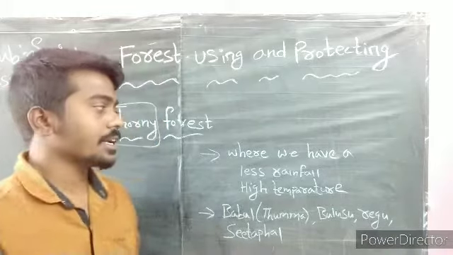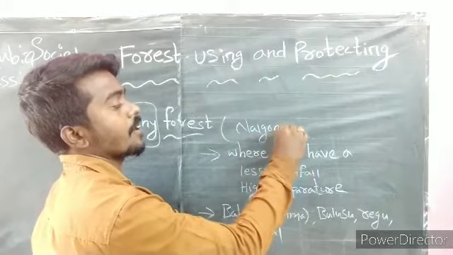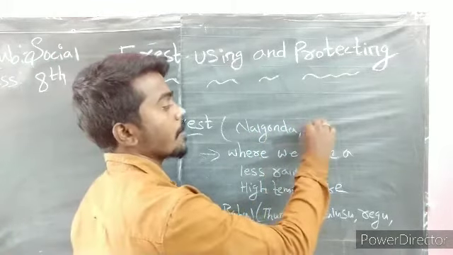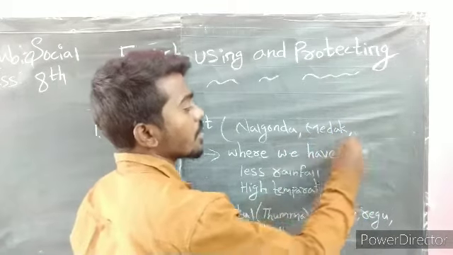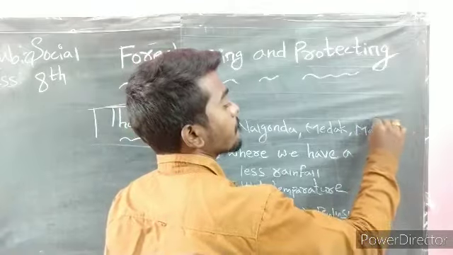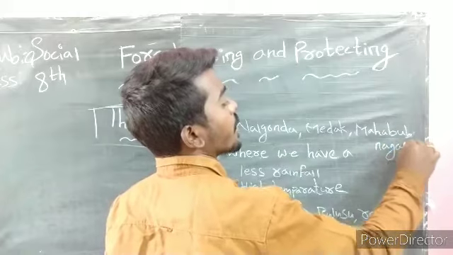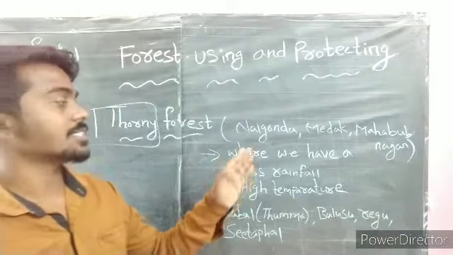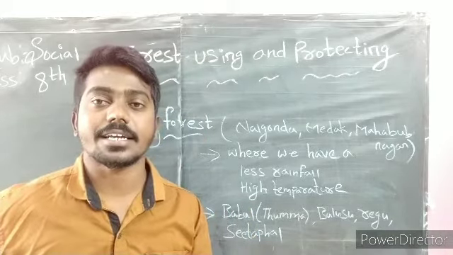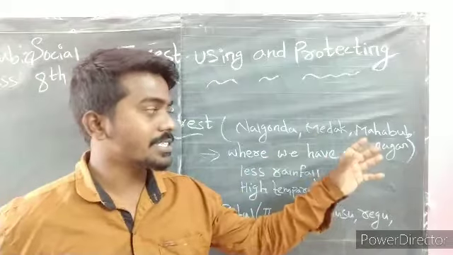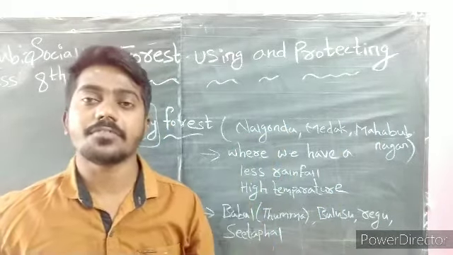In our Telangana, in the districts of Nalgonda, Medak and Mahabubnagar, we can see thorny forest. By this we can understand that in Nalgonda, Medak and Mahabubnagar districts we have less rainfall and high temperature. That is why we can see the thorny forest.